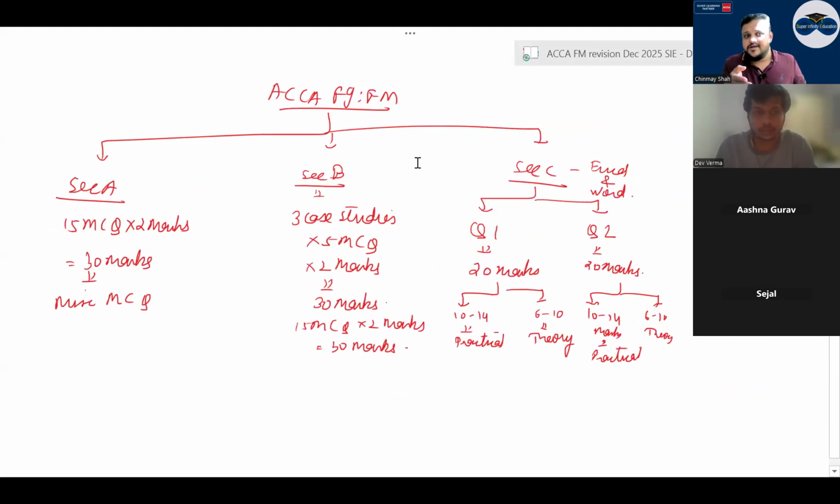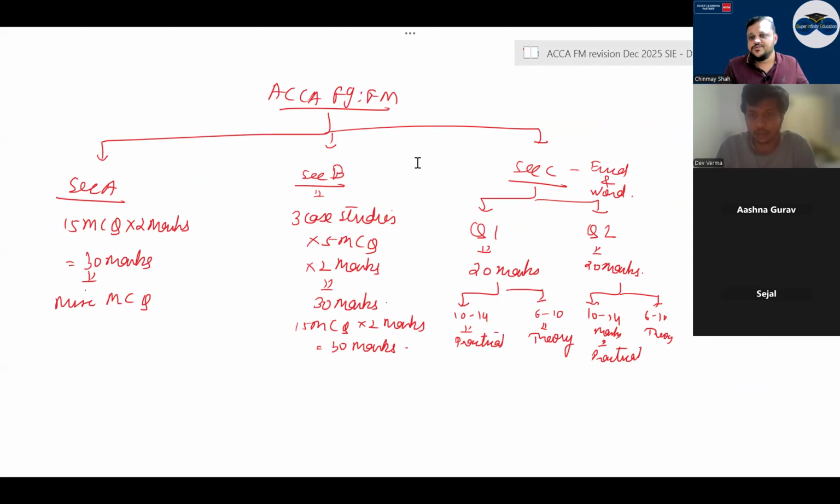Section A will have 15 MCQs of 2 marks. Okay, 15 MCQs, each MCQ of 2 marks, so 30 marks there. Section B, there will be 3 case studies. Each case study will have 5 MCQs, so 15 MCQs of that part of 2 marks each. Correct?